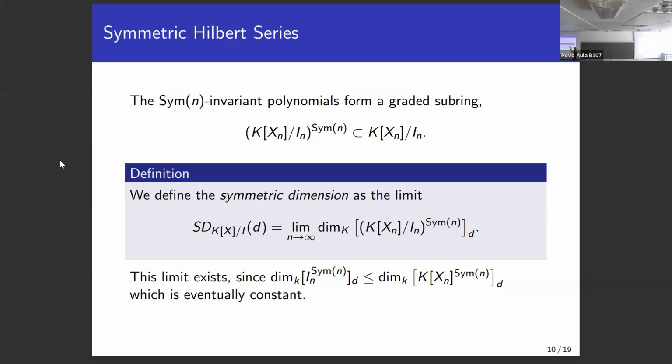Because if you don't take the representation theoretical approach, this thing will almost always go to infinity, which is not what we want. Okay, and why does this work? Well, it works because we can bound the dimension of the invariants by that of the whole ring. And by the fundamental theorem of symmetric polynomials, we know that the invariant ring of the symmetric group acting on a polynomial ring in n variables is just generated by the first n elementary symmetric polynomials. And taking the degree d part, this dimension does not grow for growing n if n is bigger than d. So this dimension always stabilizes.